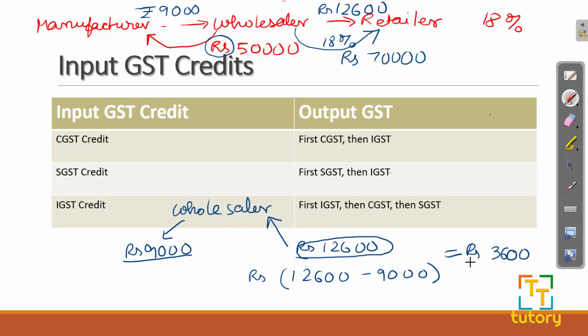So the wholesaler will just have to pay rupees 3,600 to the government, because he has already paid rupees 9,000 to the manufacturer as GST. So this is known as input GST credit. This is only applicable for the organization who has a registered business. So I hope you are clear about the input GST credit.